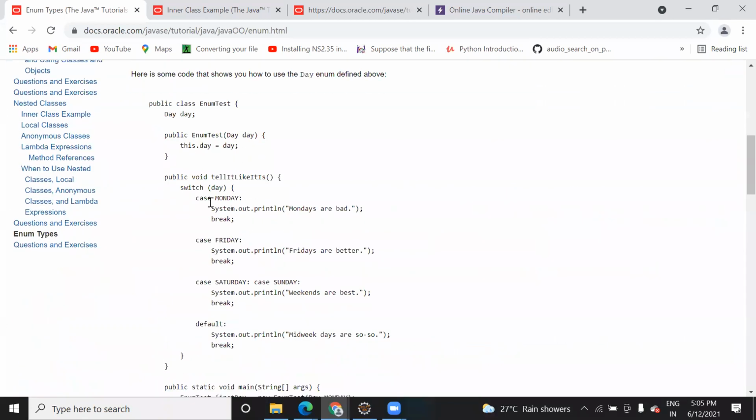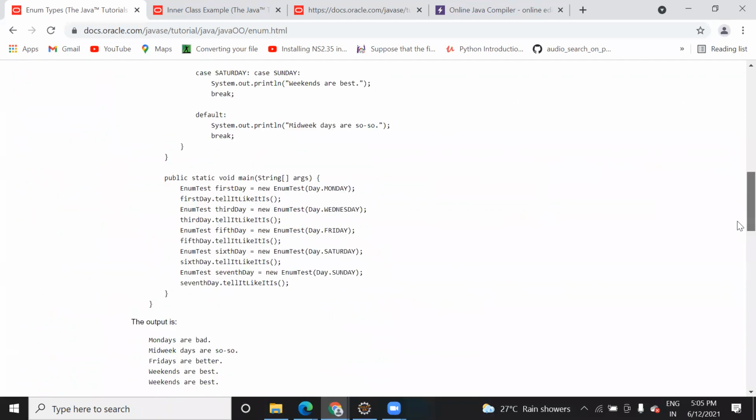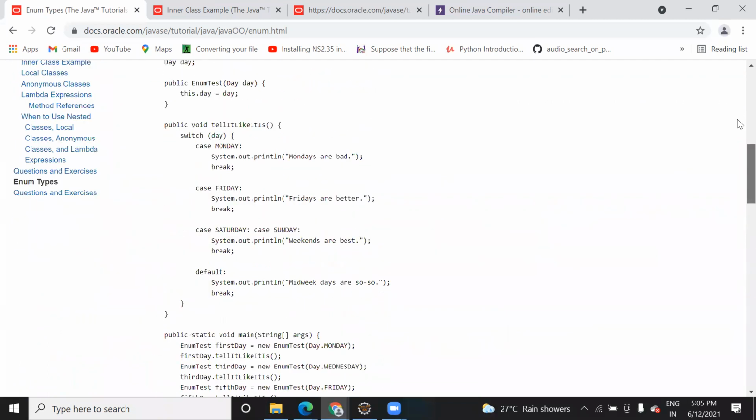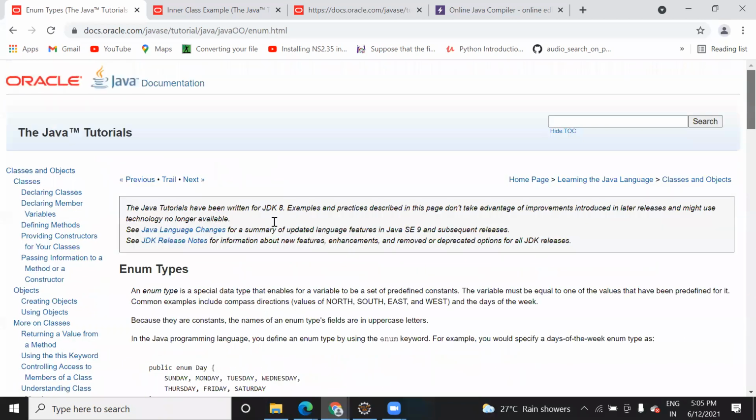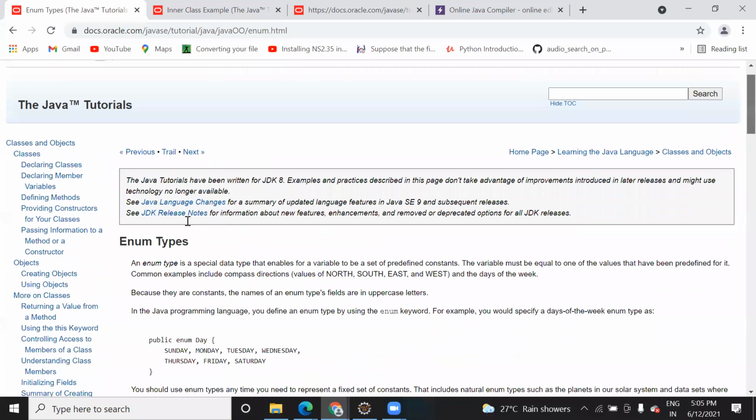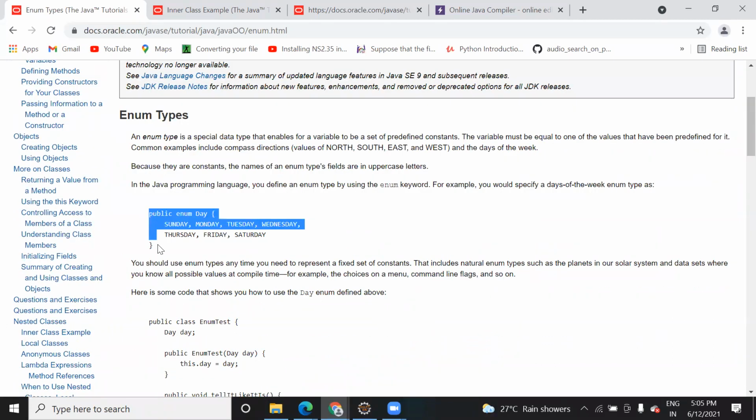So here you can see we have created one class. Inside that class we have a variable day. You have already created an enum data type, and you are here creating an object of that data type, day, inside this class.